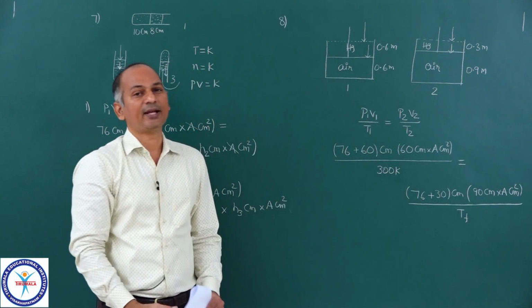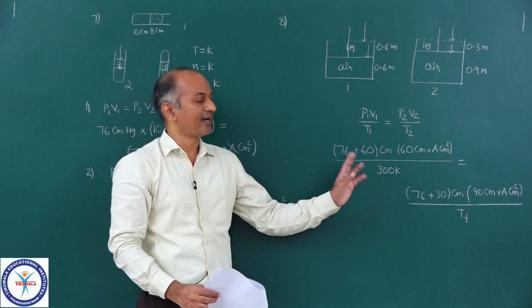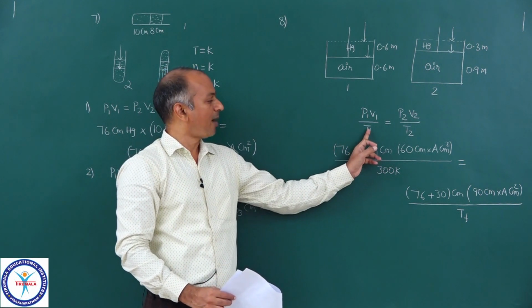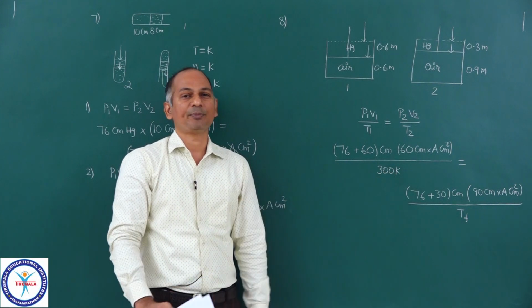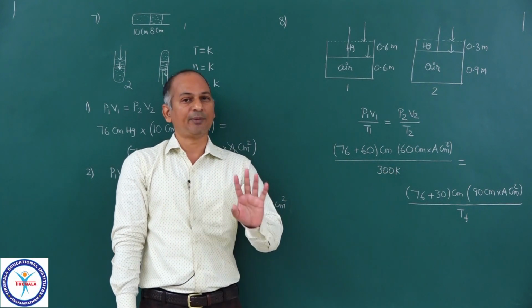Now if you solve it, you will get the final temperature. PV upon T is equal to constant. P1 V1 upon T1 is equal to P2 V2 upon T2, because only the number of moles is constant.